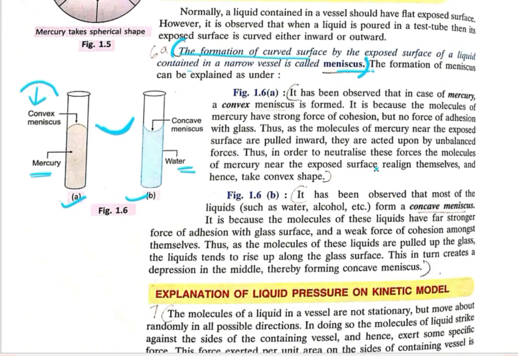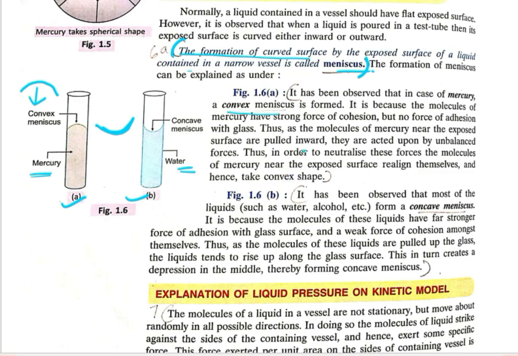In figure 1.6a, when we take mercury in the test tube, it has been observed that a convex meniscus is formed. It is because the molecules of mercury have a very strong force of cohesion. Those liquids in which there is a strong force of cohesion but no force of adhesion with the glass will form a convex meniscus. So the molecules of mercury near the exposed surface are pulled inward and act upon by an unbalanced force.